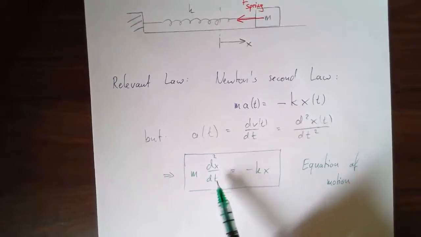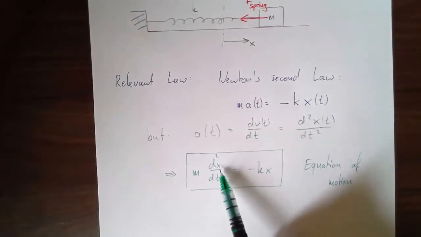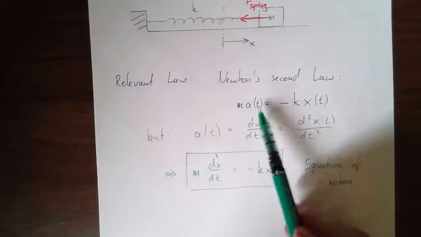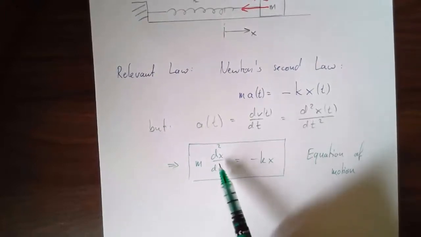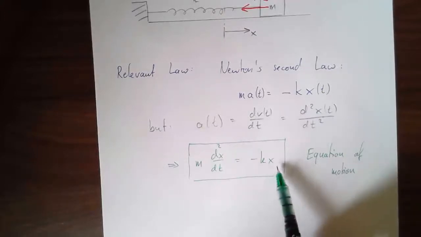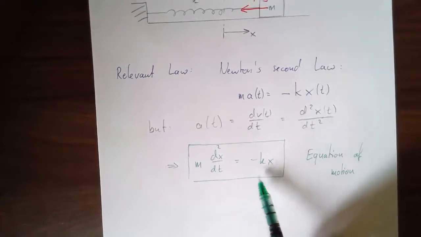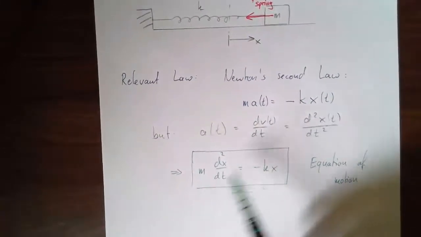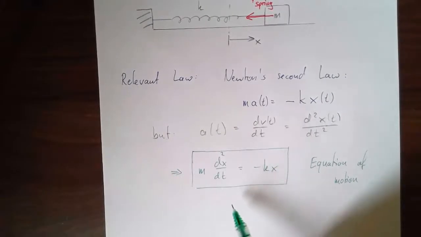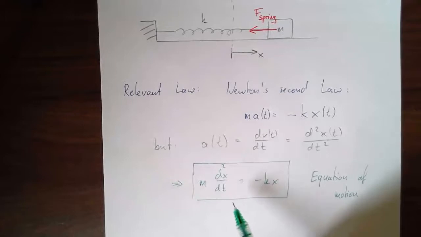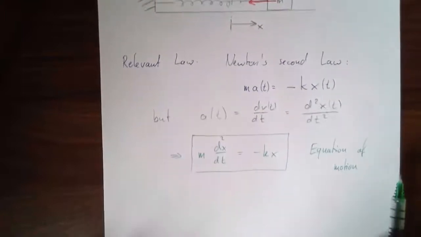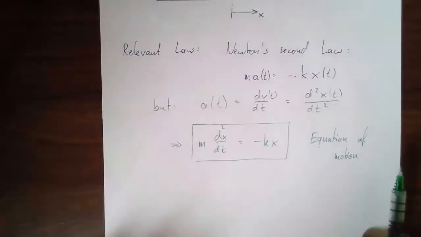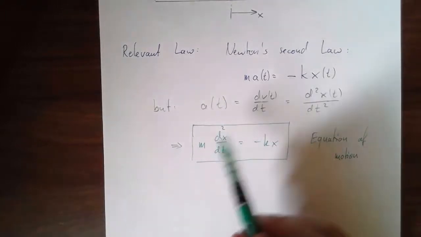It is Newton's second law, but with the relationship between a and x made explicit. So it is an equation that relates the second derivative of a variable, namely the second time derivative of x, to x itself. Now, in a different system with different forces, it would look different. I'd get a different equation of motion. And in fact, systems that are not directly about forces can also have equations of motion, but that is maybe the subject of a more advanced course, mathematical or physics. We're going to deal with this equation of motion.